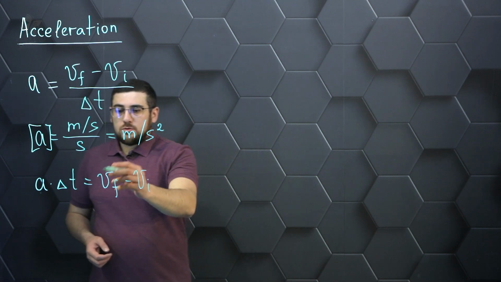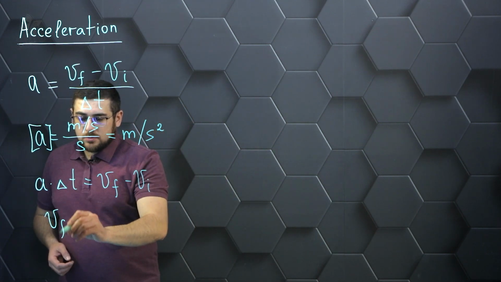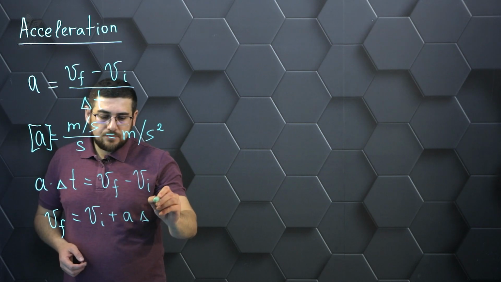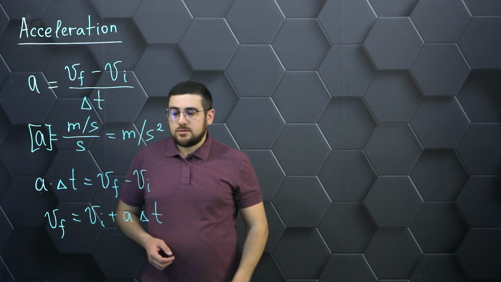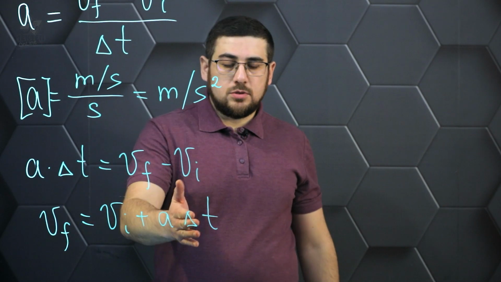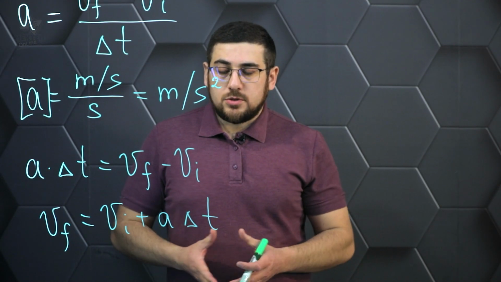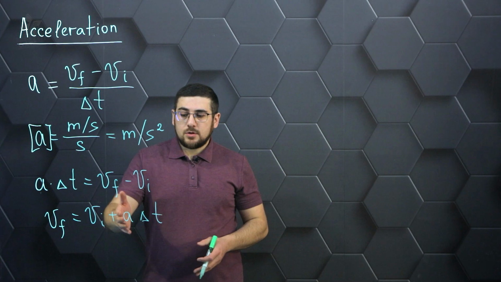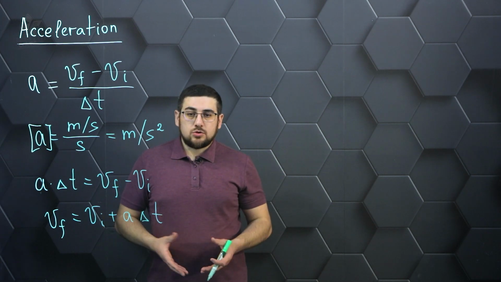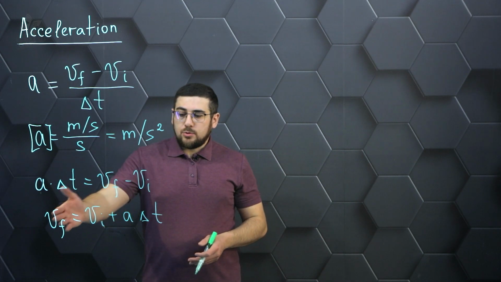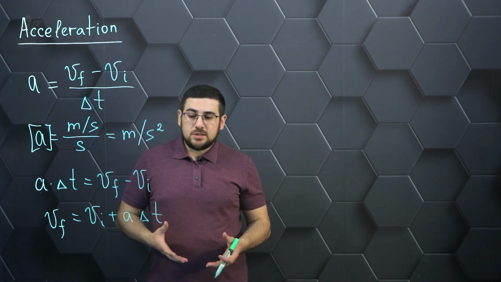From here, if we express the terminal velocity, we get an expression which will show how the final velocity depends on the time interval during which it changed. The initial velocity of a body is a constant value for a given motion, that is, the velocity at which the motion began. The acceleration for a given motion will also be constant if we speak of an equally accelerated motion. Thus, we get a directly proportional dependence of velocity on time.